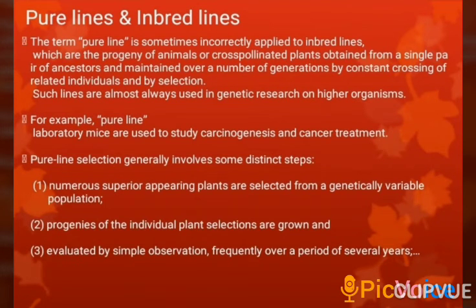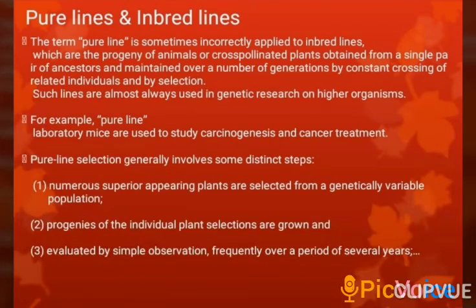The term pure line is sometimes incorrectly applied to inbred lines, which are the progeny of animals or cross-pollinated plants obtained from a single pair of ancestors and maintained over a number of generations by constant crossing of related individuals and by selection. For example, pure line laboratory mice are used to study carcinogens and cancer treatment.